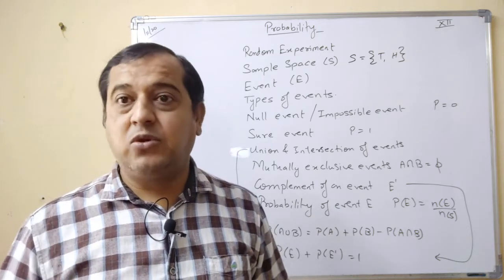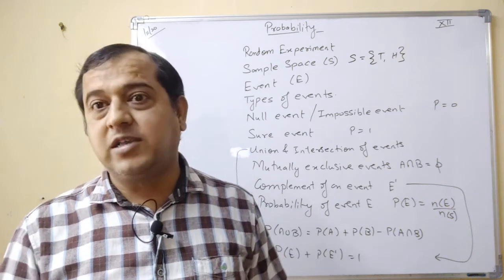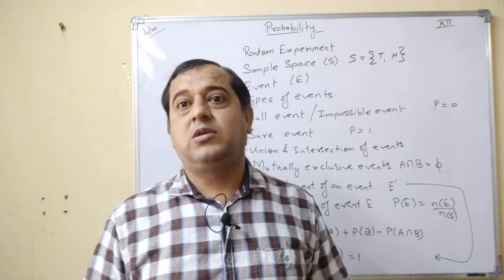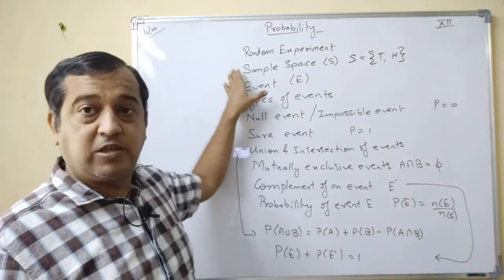If a die is rolled, then there are six possibilities. If two dice are rolled, then there are 36 possibilities. All these are known to you. So the collection of all the outcomes is known as sample space.